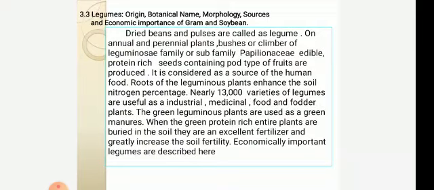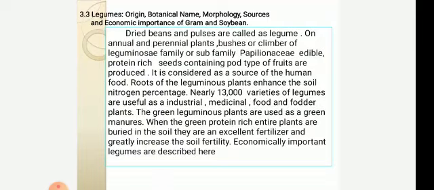Edible, protein-rich seeds in pod-type fruits are produced on these legume plants. It is considered a source of human food. Roots of leguminous plants enhance the soil nitrogen percentage. Nearly 13,000 varieties of legumes are useful as industrial, medicinal, food and fodder plants.